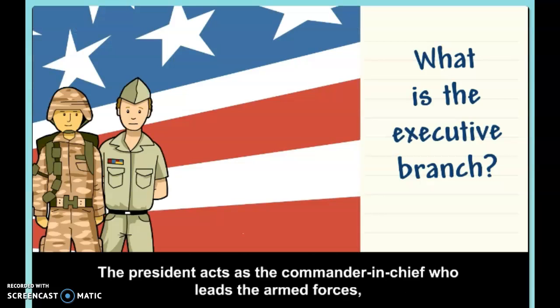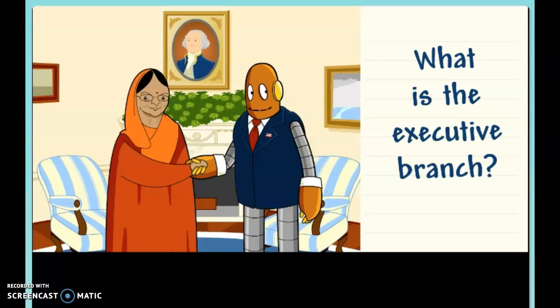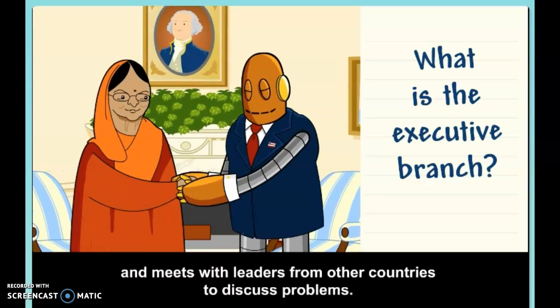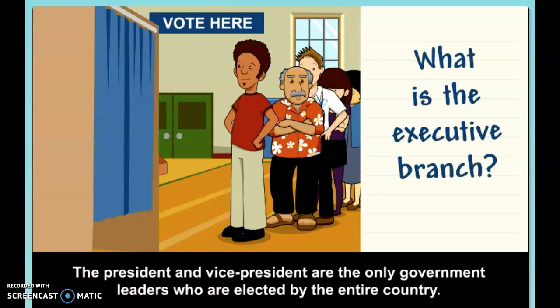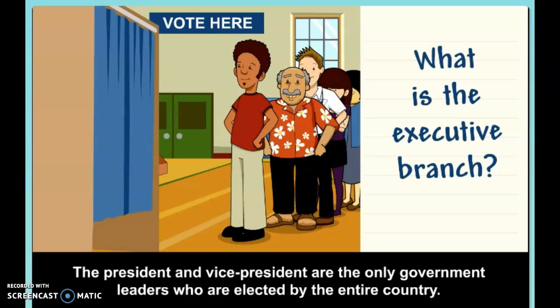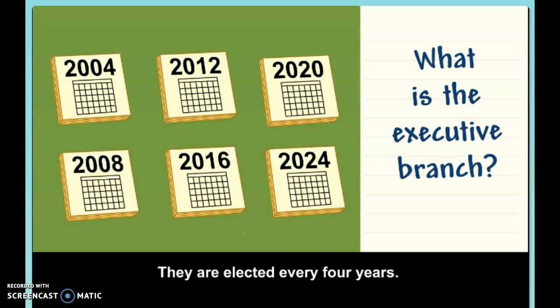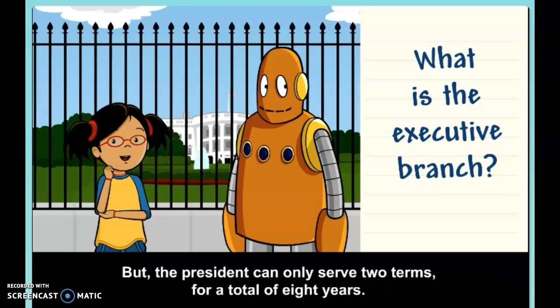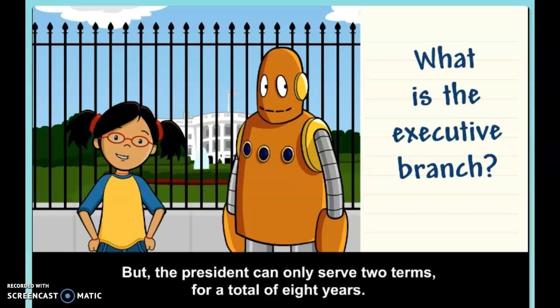The President acts as the commander-in-chief who leads the armed forces and meets with leaders from other countries to discuss problems. The President and Vice President are the only governmental leaders who are elected by the entire country. They are elected every 4 years. But the President can only serve 2 terms for a total of 8 years.